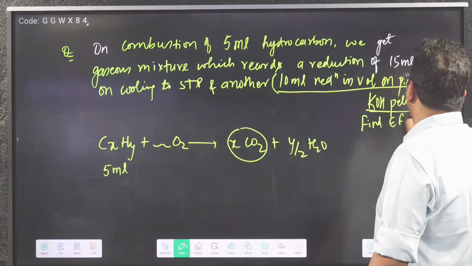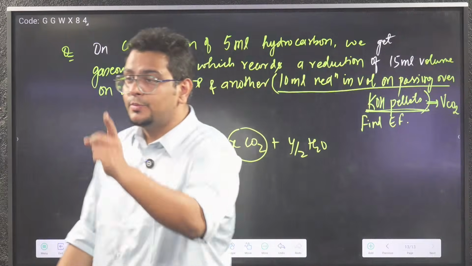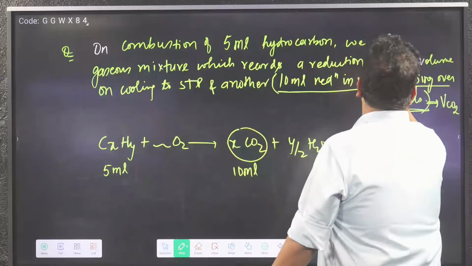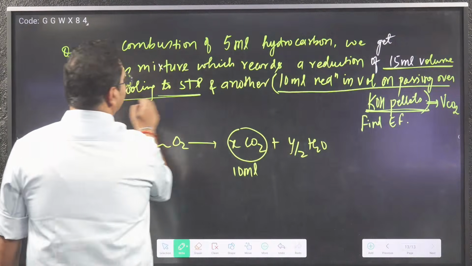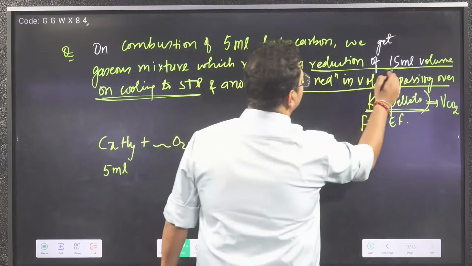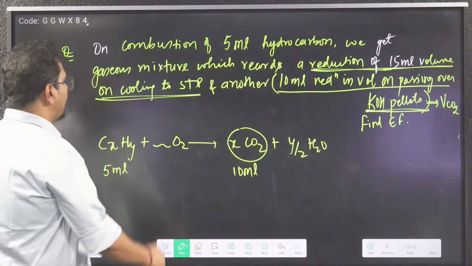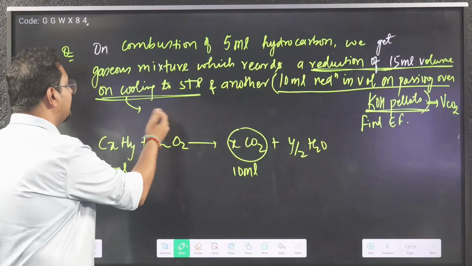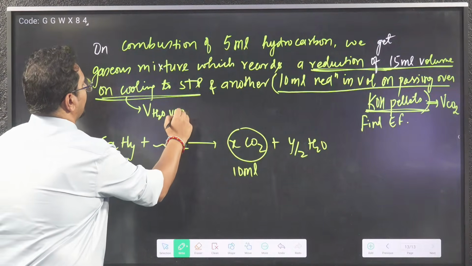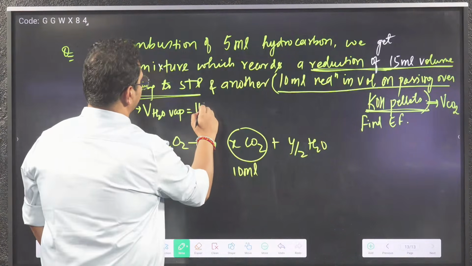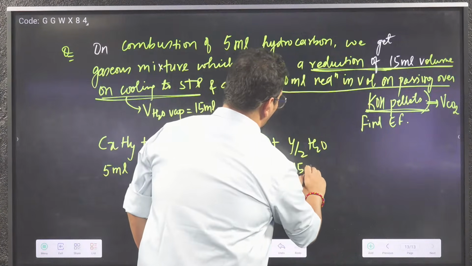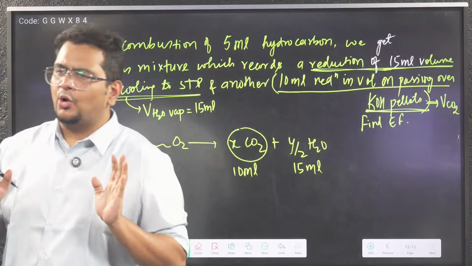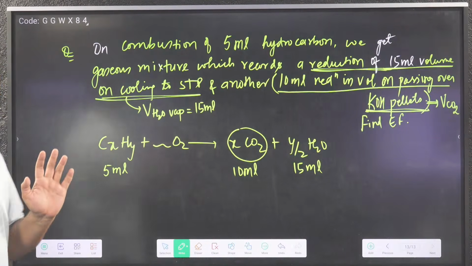So KOH you are passing, the volume getting reduced should be CO2. So this is 10 ml. And 15 ml on cooling to STP. So when you are cooling to STP, the volume of the gaseous mixture getting reduced is your water vapor, and that volume is 15 ml. Up to here, anyone have any problem? Are you clear how to extract data? Correct, Pranita.